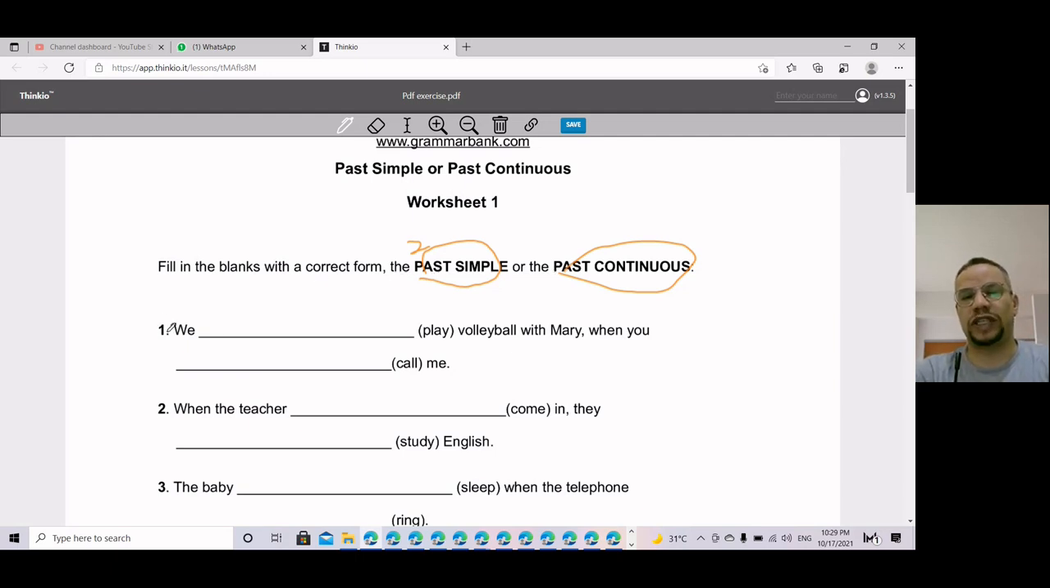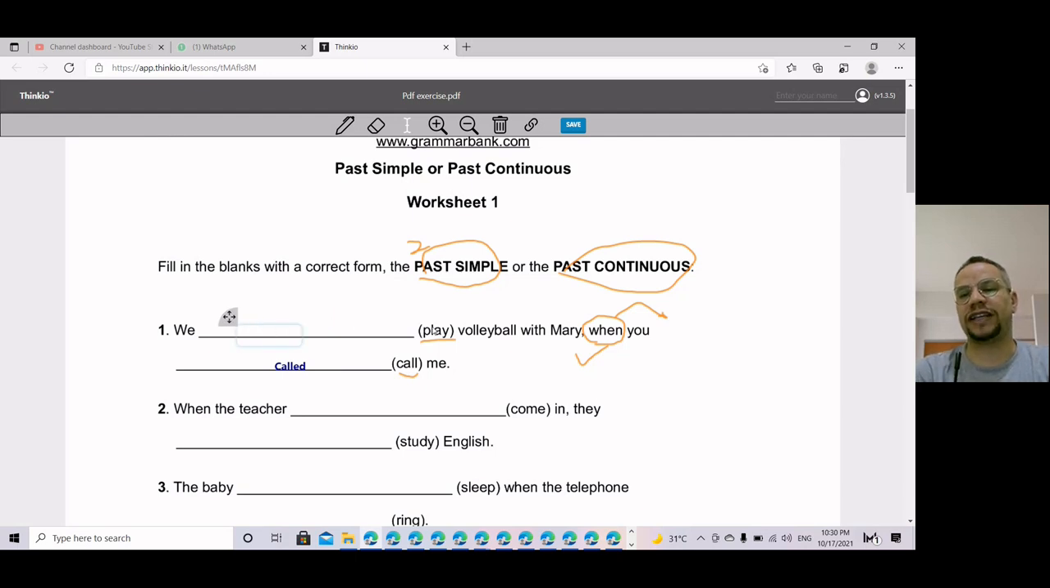Number one, we play volleyball with Mary when you call me. So I have here when, and when is always followed by past simple. So the past simple of call is, yes, called. Yes, perfect. The past simple is called. Excellent.